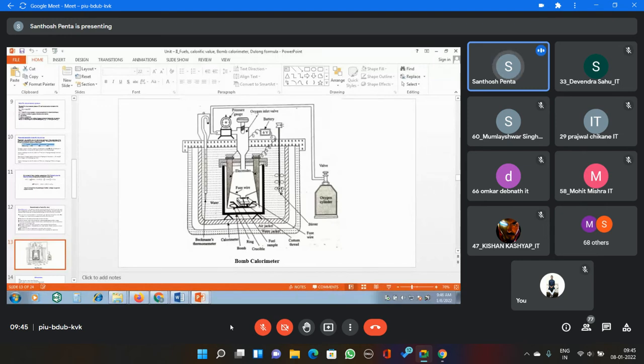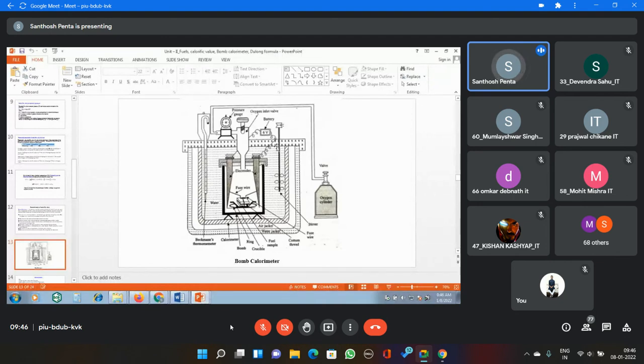And at the same time, in this copper calorimeter where the water is there, on the right hand side one mechanically operated stirrer is there, and on the left hand side one Beckman's thermometer is there. Please remember. And at the same time, the bomb is provided with two electrodes. Here, this is one electrode, and here also, this is one electrode. And these two electrodes are connected with one battery. Please remember.